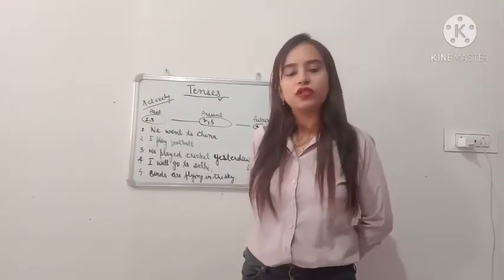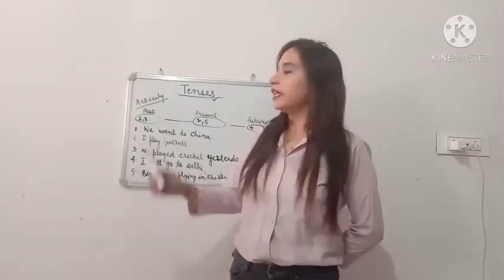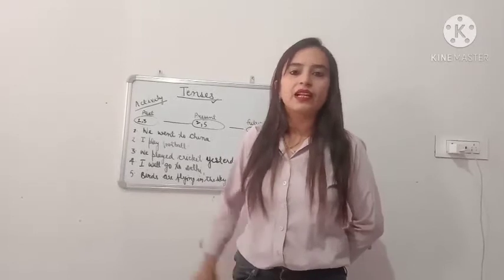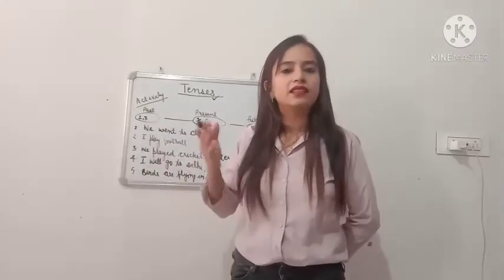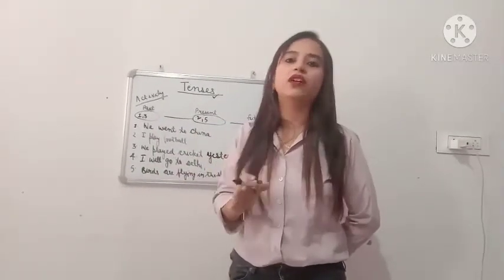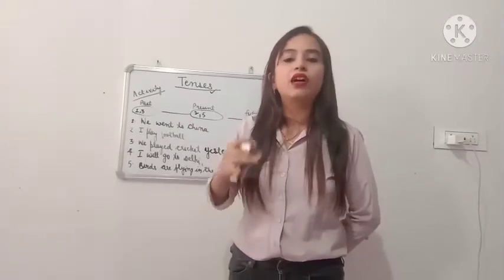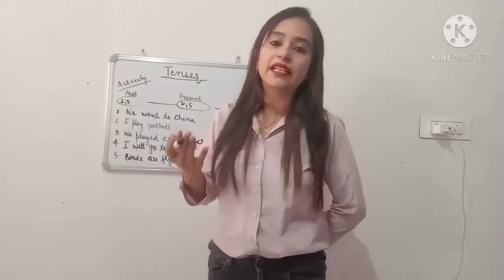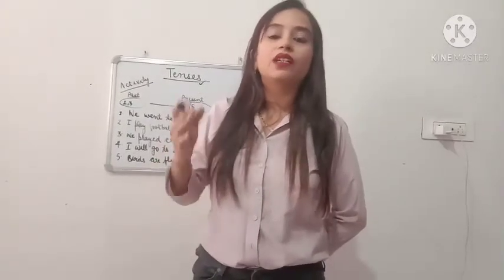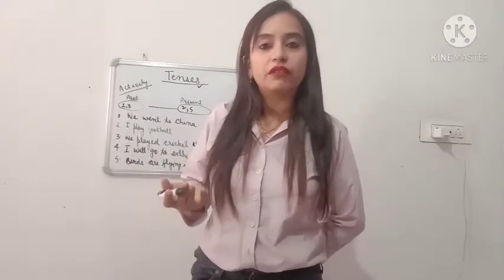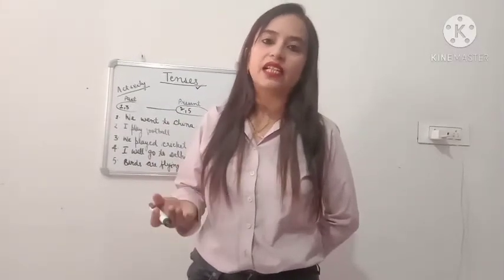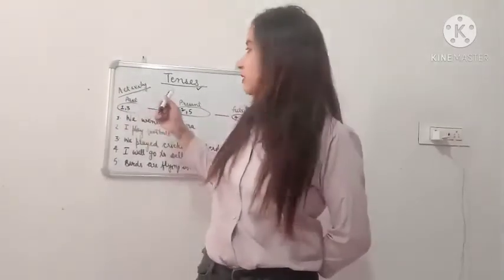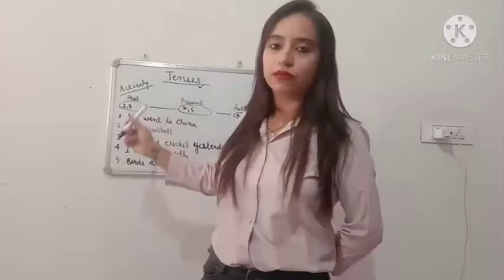Tense is just an ability of a verb that allows it to situate itself in the sentence, or you can say it is the ability of the verb to change itself according to the time of the action. That I will make you understand now.